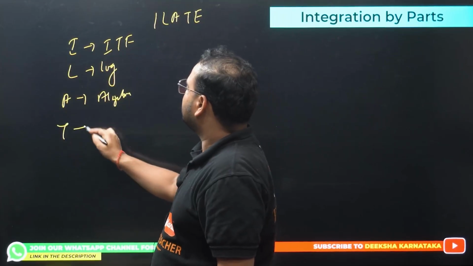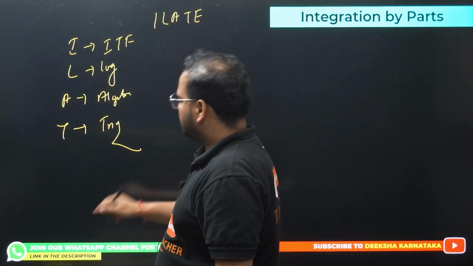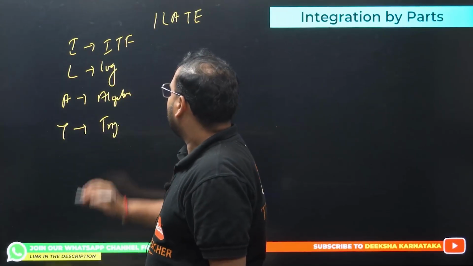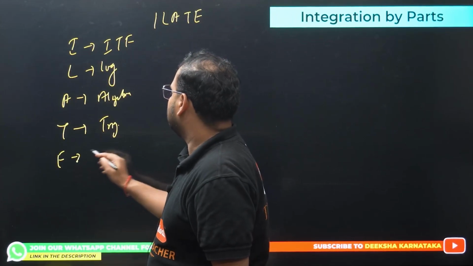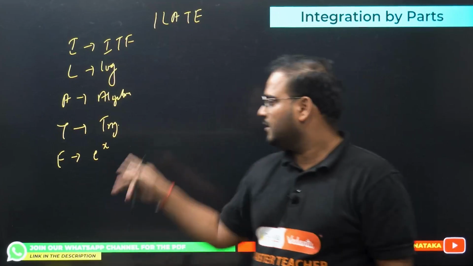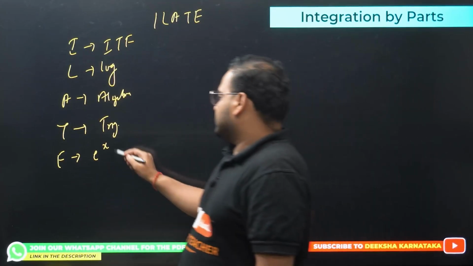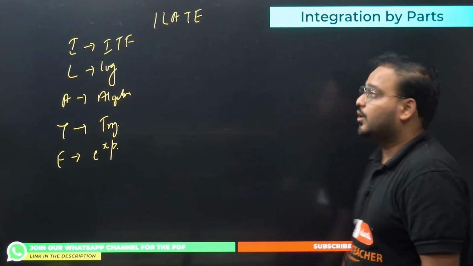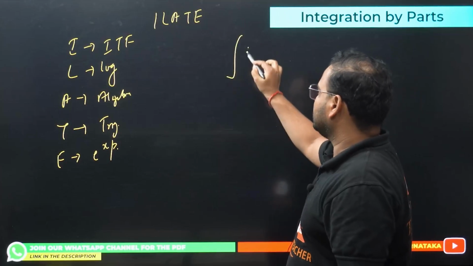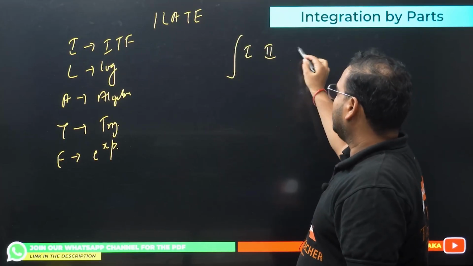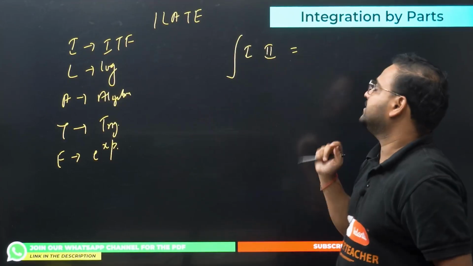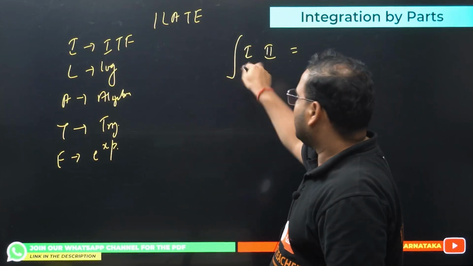And T is trigonometric. And E is exponential, the exponential functions. Whether it is e power x, whatever it is, doesn't matter. That's your order. Now based upon this, you'll have a preference. You'll have a function 1 and function 2 over here. Basically, whenever you have 2 functions multiplied to each other, how do you solve them? That's the method. So based upon this, you can figure it out.